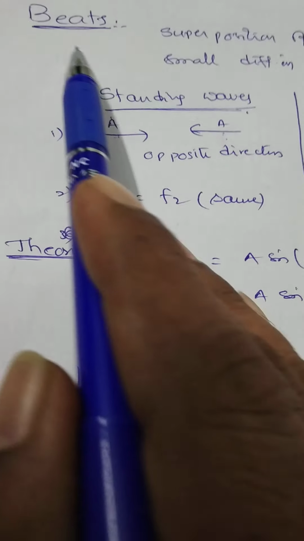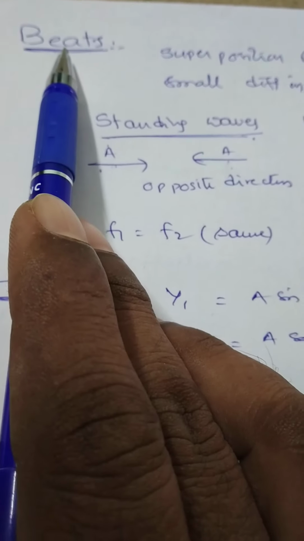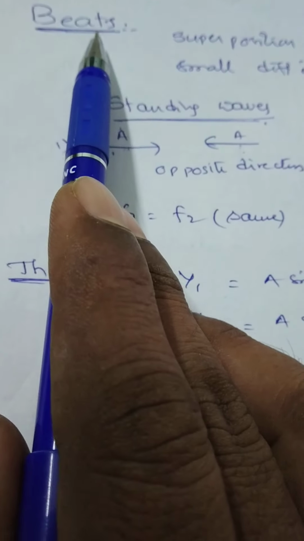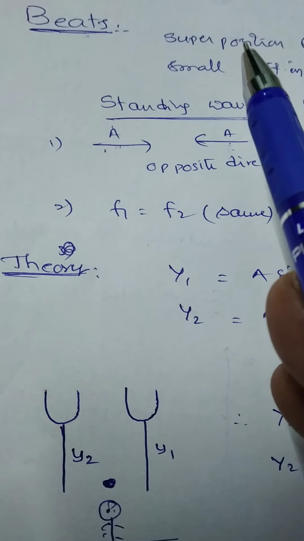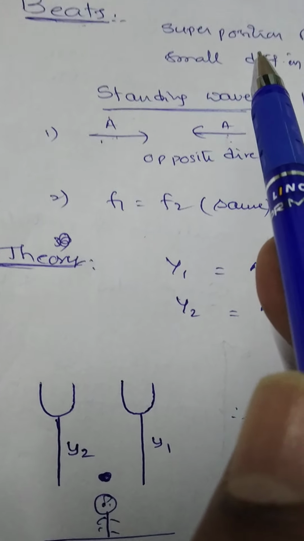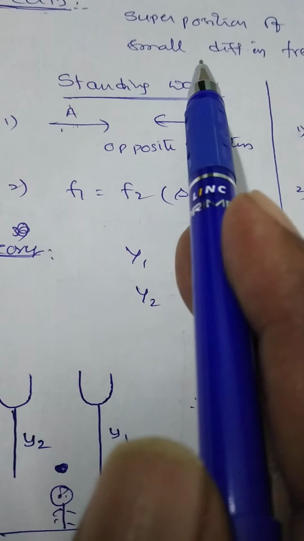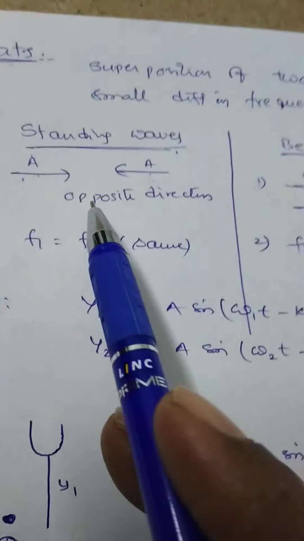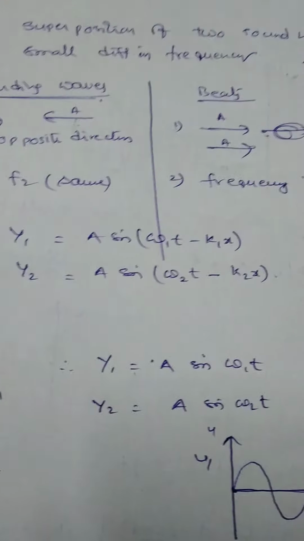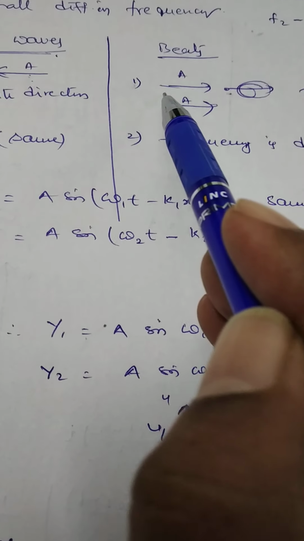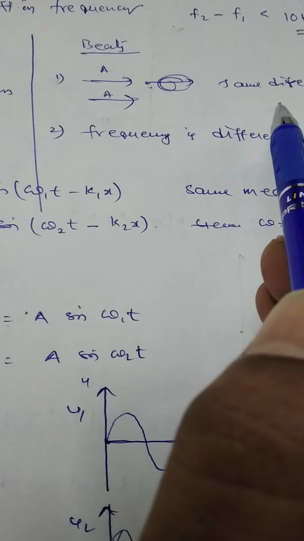But in this class, what is meant by beats? Beats is nothing but the superposition of two progressive waves which have a slight difference in frequency and are moving along the same direction and in the same line. In the case of standing waves, the two progressive waves must be moving in opposite directions, whereas in the case of beats, the two waves are moving along the same direction and superimposed together, they form beats.